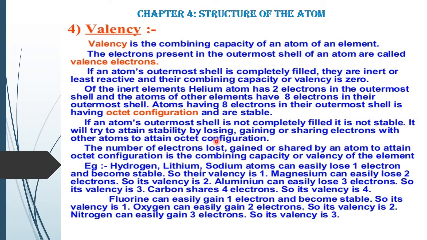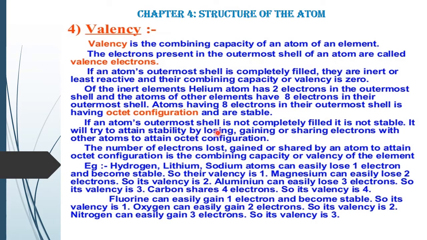If the atom has to be stable, it should have a complete outermost shell. Helium, neon and argon have complete shells, but those whose outermost shell is not completely filled are not stable.